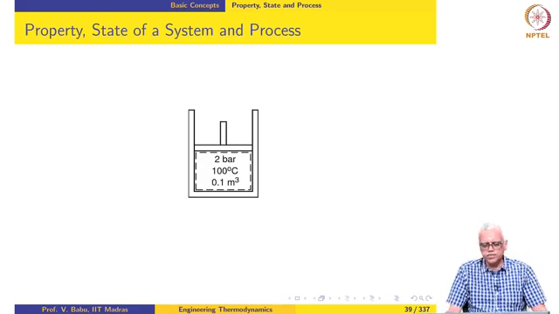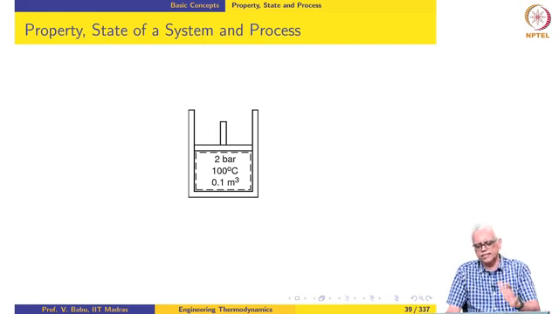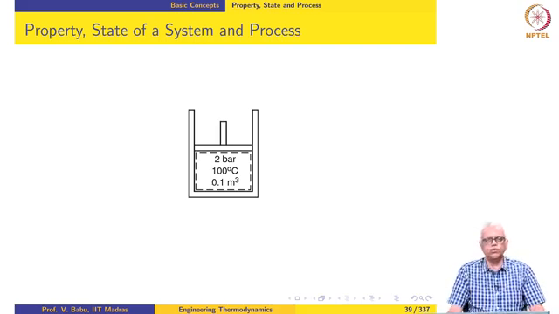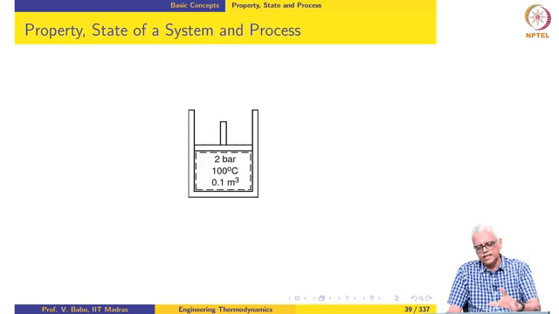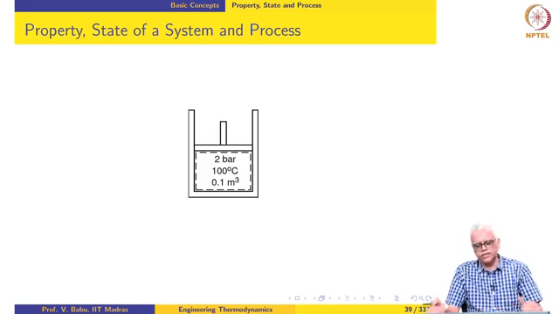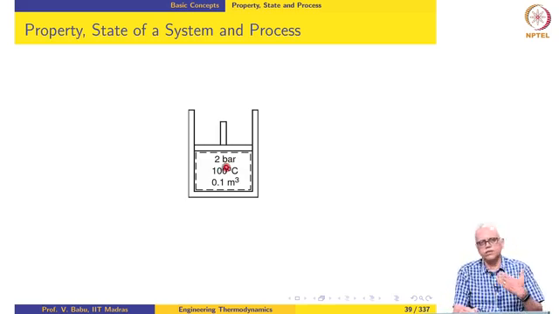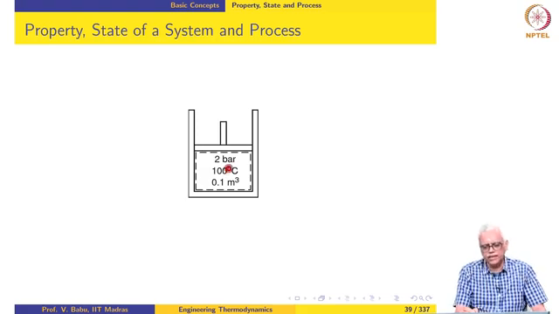Here we have a piston cylinder mechanism which contains air, let us say at 2 bar, 100 degrees Celsius, and let us say the air occupies a volume of 0.1 meter cube. You know from your high school physics that the pressure, temperature and volume are all properties of the system, which means that these depend only on this particular state and not on the path by which the system arrived at this state. So, what exactly do we mean by that?